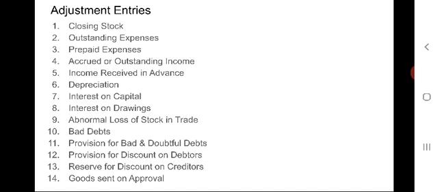If outstanding expenses already appear in the trial balance, then no entry needs to be passed. That means these expenses have already been adjusted while calculating the amount of the concerned expenses. Hence, it will be shown only in the balance sheet and not in the income statement.